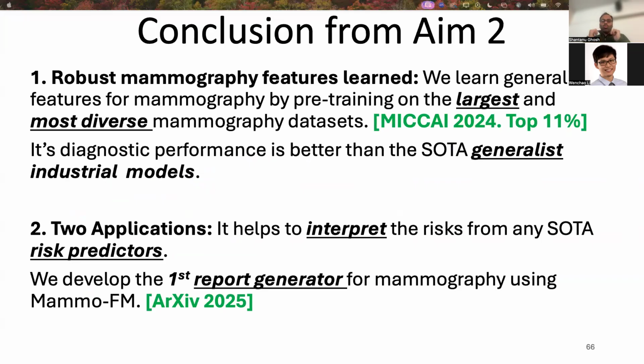So in this aim, we learned robust mammography features for building the first vision language model for mammography. We did comprehensive experiments with many more datasets and tasks, which I skipped. It outperforms all the generalist industrial models to diagnose mammography-related features. We also apply this VLM to two of the most important applications in mammography. We use it to interpret the risk of a SOTA black box risk predictor. And also we use it to develop the first report generator in mammography. I'm not going through this part in detail in the interest of time. I have the backup slides, which I can go over after my main presentation.